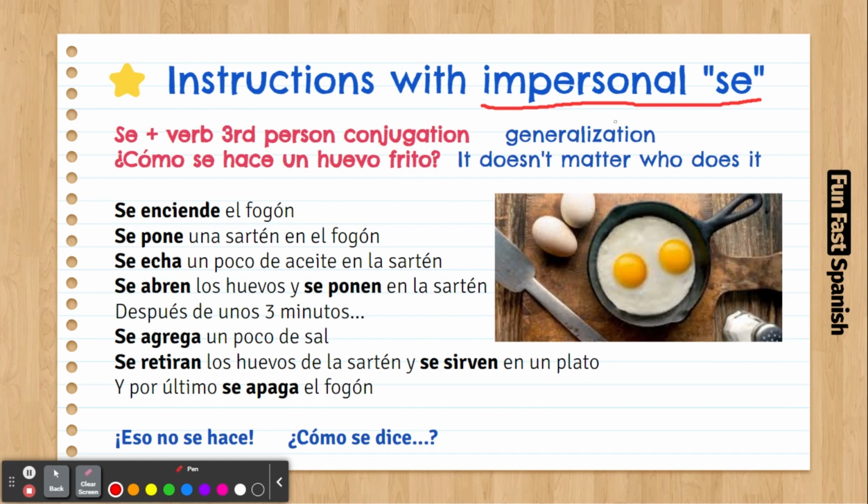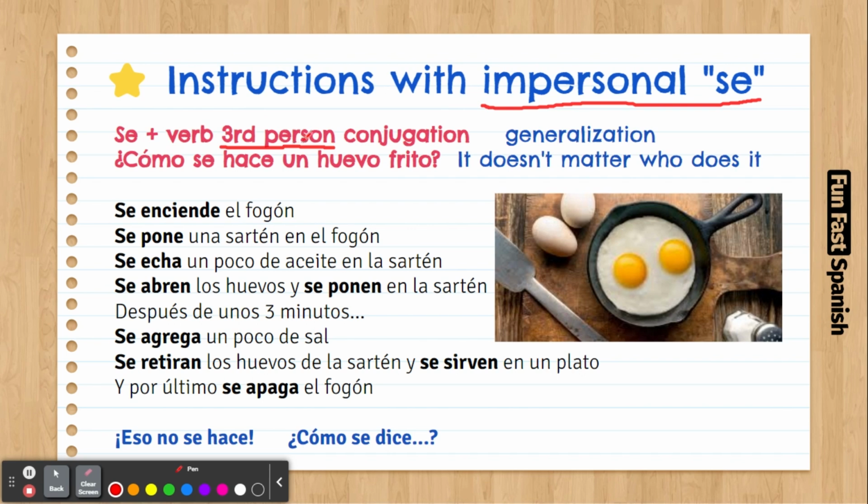So now that we know this, we are going to use it. We use it, for example, when we say in Mexico people eat tacos. So we were saying en México se comen tacos, or in Mexico people drink tequila. So in México se toma tequila or se bebe tequila. So we put this se and then the verb in the third person conjugation, which is what we're going to have here. So en Argentina se baila tango.